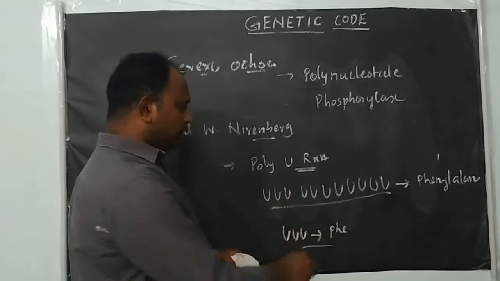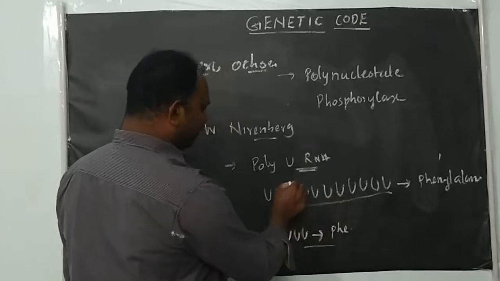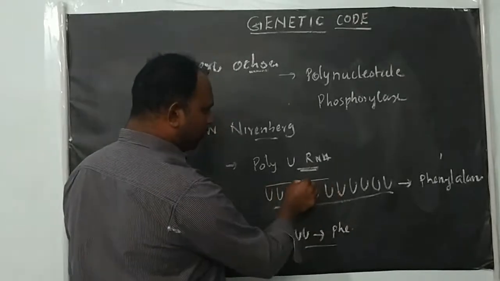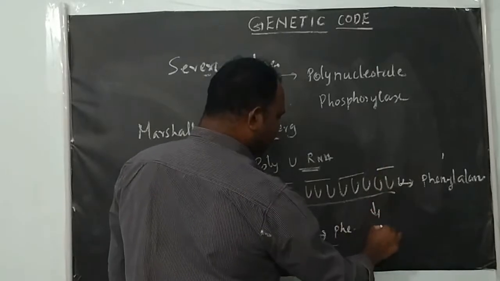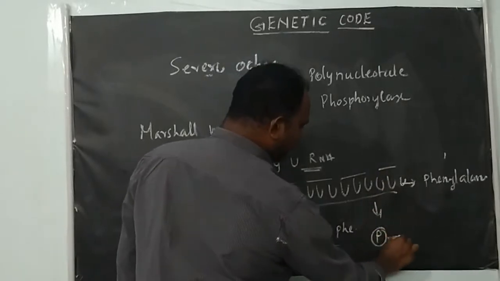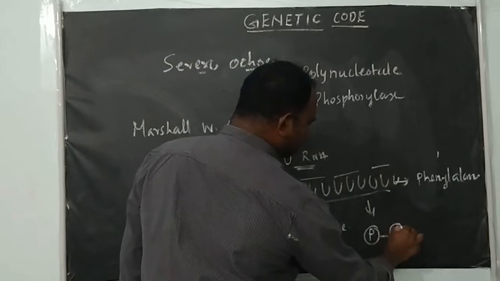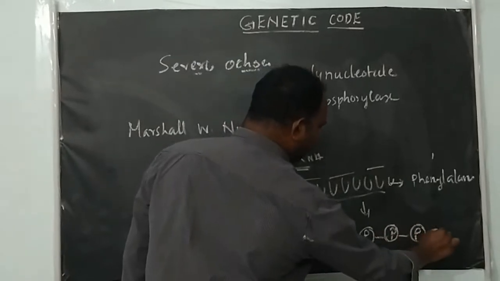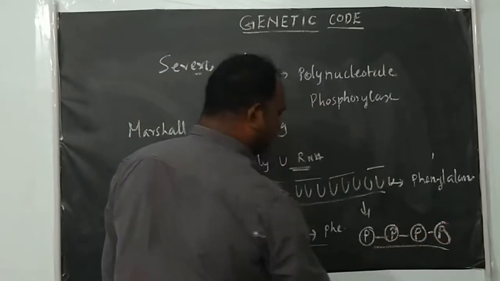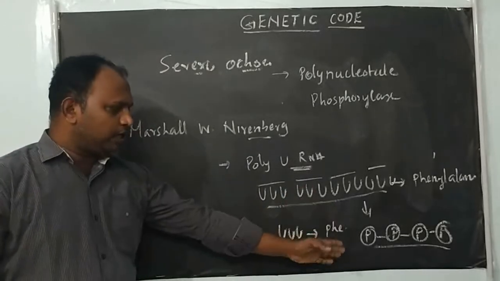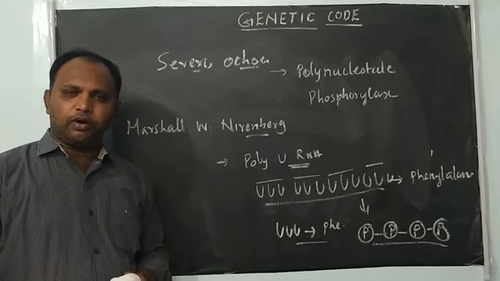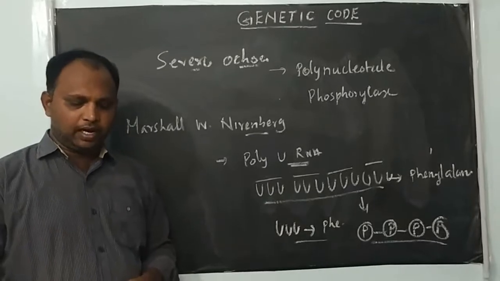Like you see, this is the RNA. How many triplets are there? 1, 2, 3, 4. So if I translate, we will get a protein sequence made up of 4 amino acids, but all are the same type of amino acid, so it is a homopolymer. When we translate, we get a protein made up of only a single amino acid, phenylalanine alone.